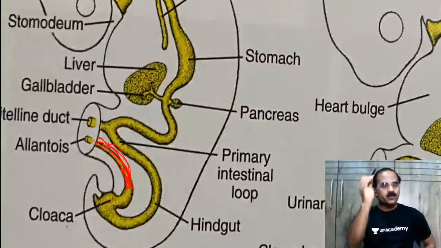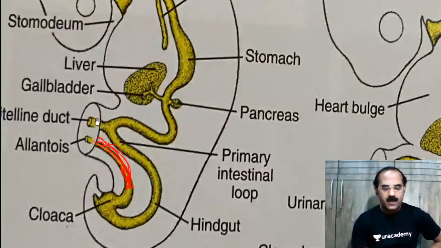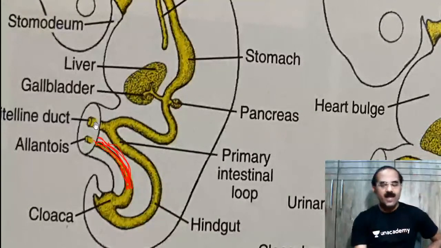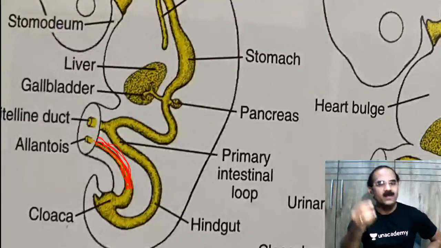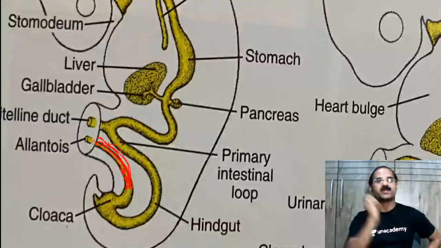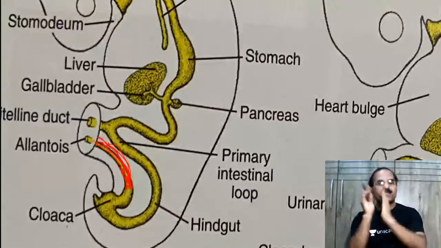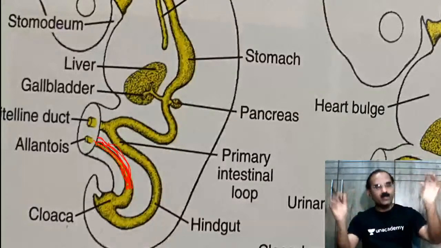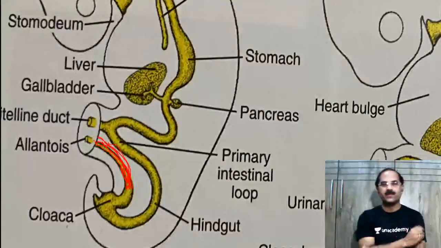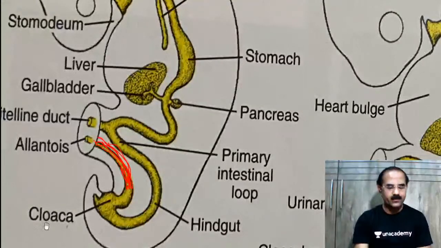But most of the time, the distal part of the vitelline duct obliterates, and the proximal part remains persistent. The persistent proximal part of the vitelline duct is now known as Meckel's diverticulum. If the entire vitelline duct remains persistent, that is a fecal fistula. Right, clear to all of you?